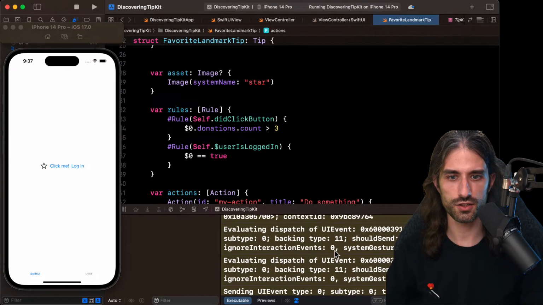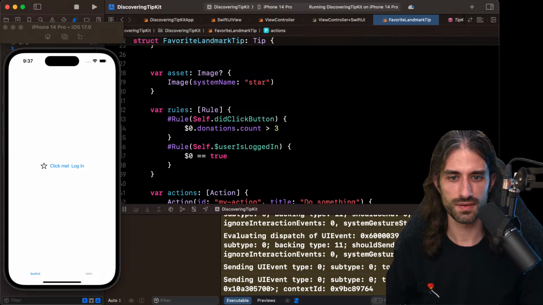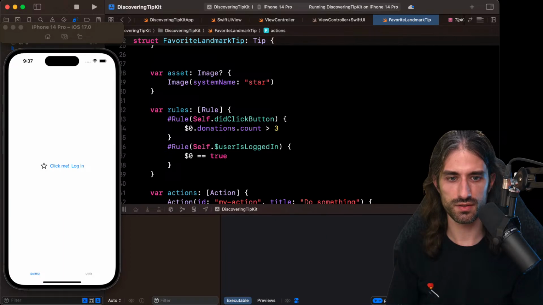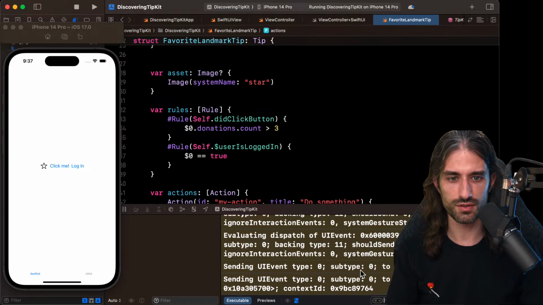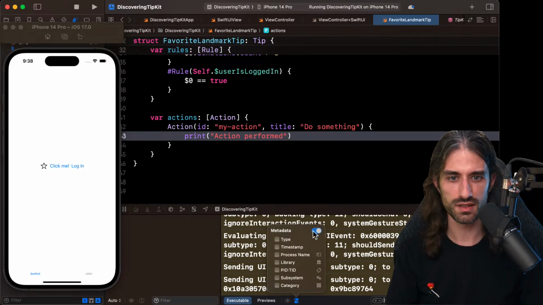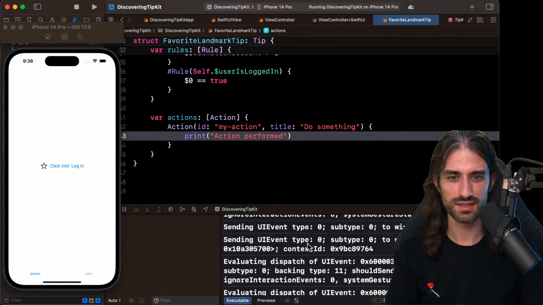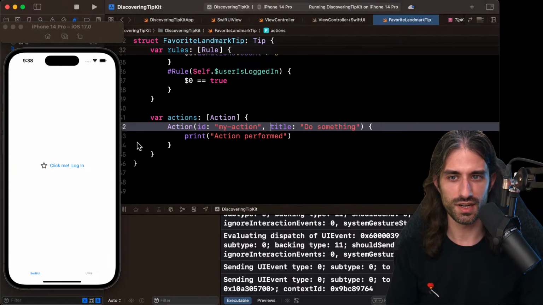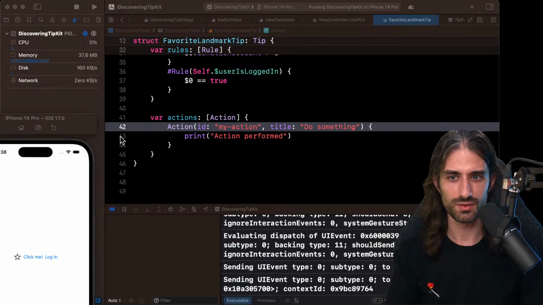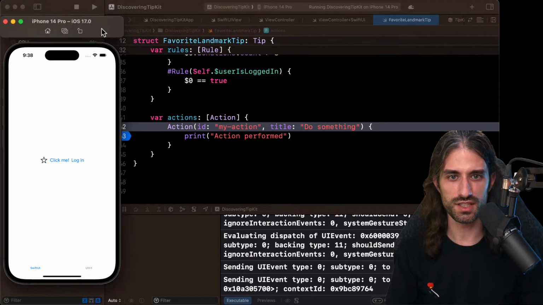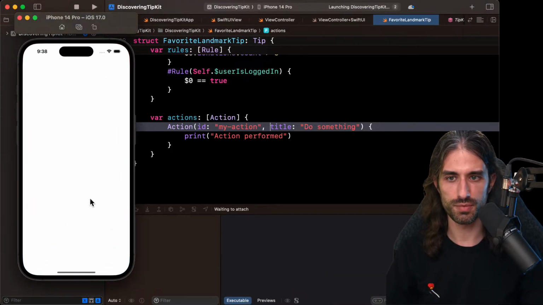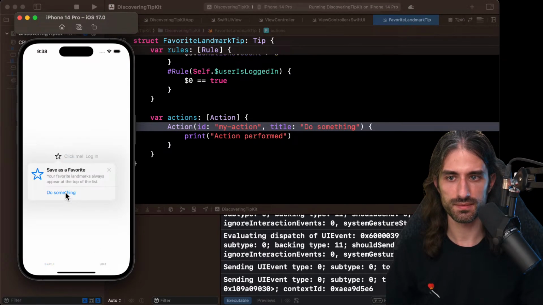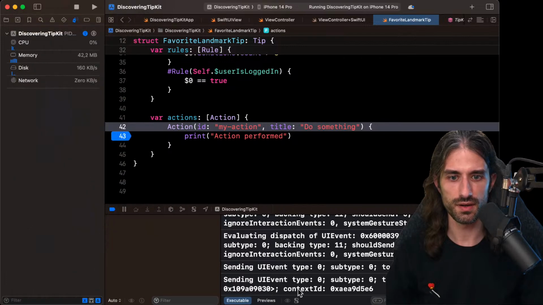So do we see action performed? Action, no, just per. I'm not used to this new console that does things a bit differently. You know what, I'm just going to put a breakpoint because maybe I need to call something for this action to be performed, and I want to see if the perform handler is executed. So let's see. No, it's just not executed. Okay.